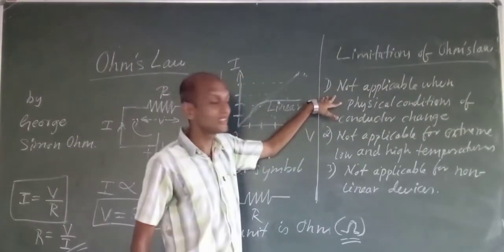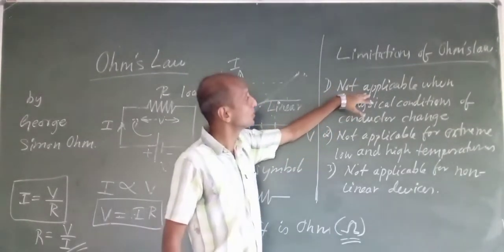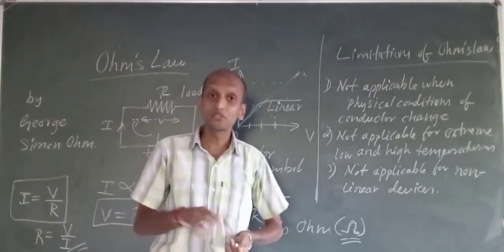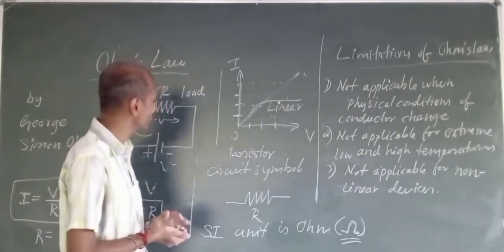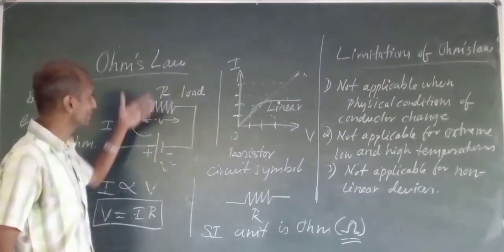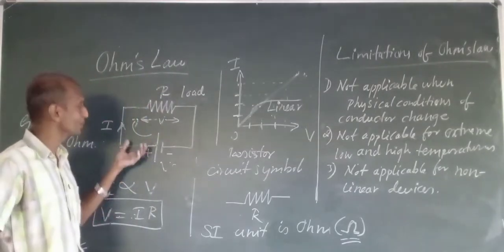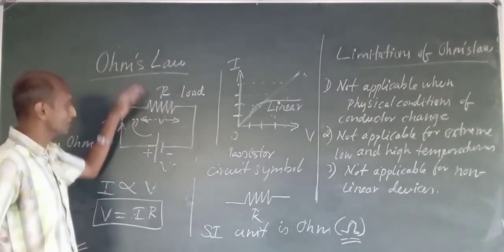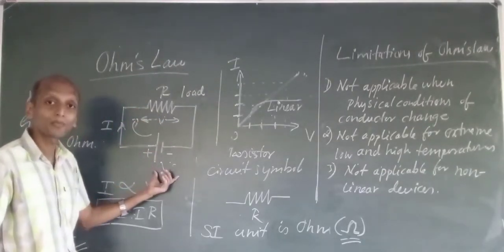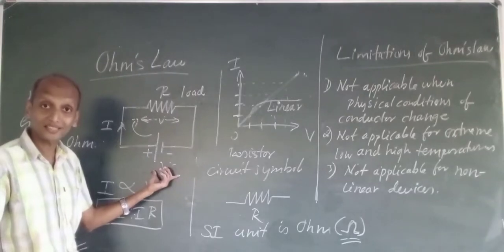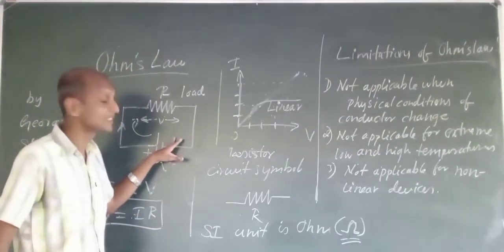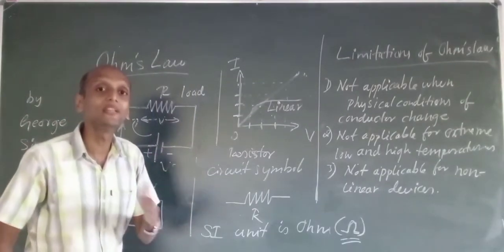The first limitation is that Ohm's law is not applicable when the physical conditions are changing. I also have to mention a point in the statement of Ohm's law: the current flowing through a conductor is directly proportional to the voltage applied, or potential difference across its ends, provided other physical conditions remain constant.